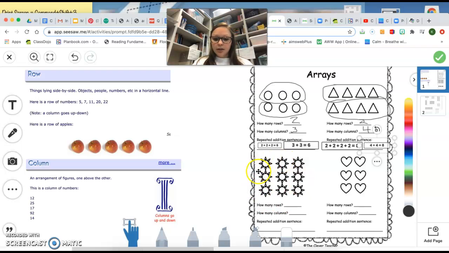So let's look at our suns. How many rows do we have? Rows go this way, horizontal. We have 1, 2, 3 rows, and 1, 2, 3 columns. So our repeated addition sentence is going to be the same either way we look at it. We can say 3 plus 3 plus 3.